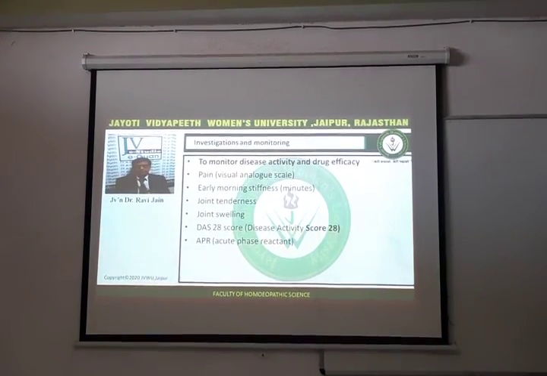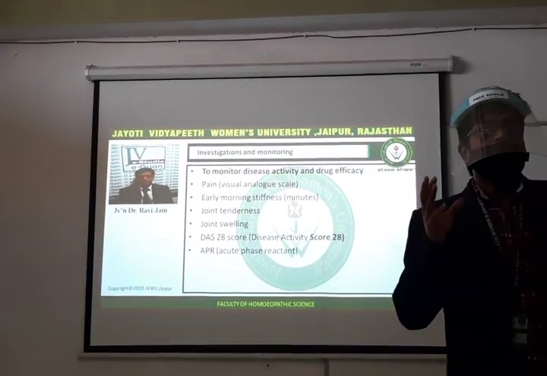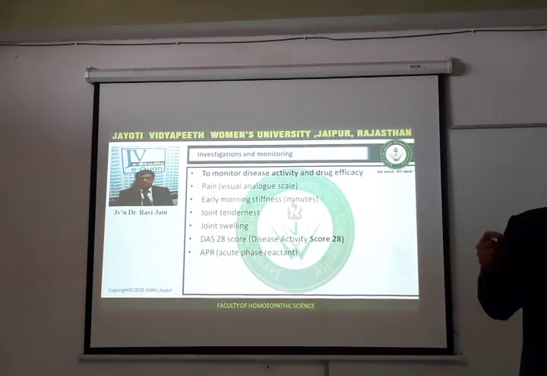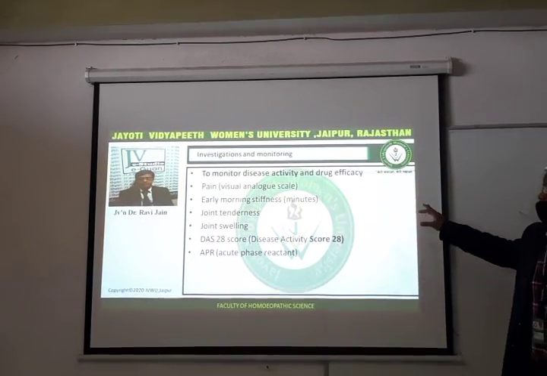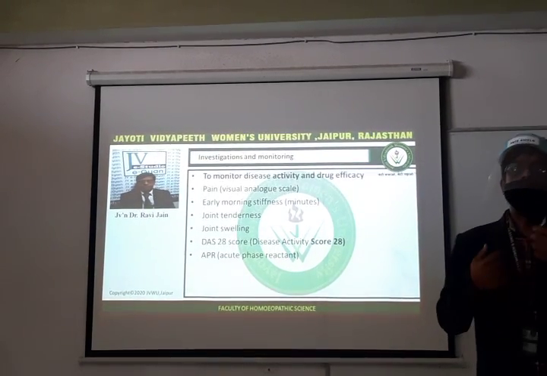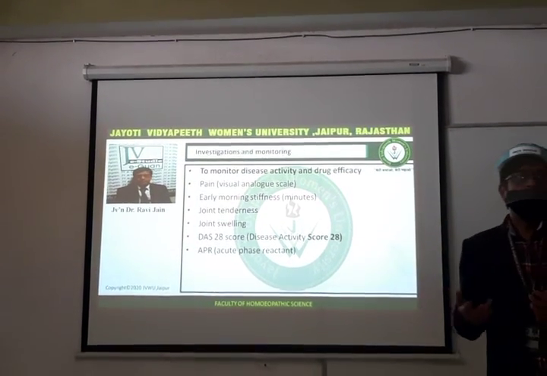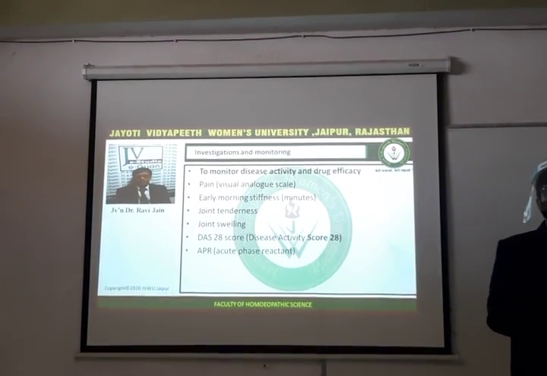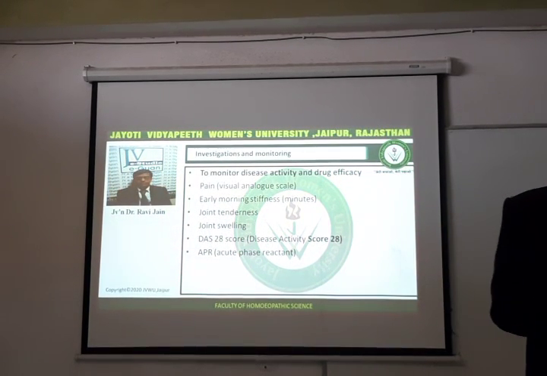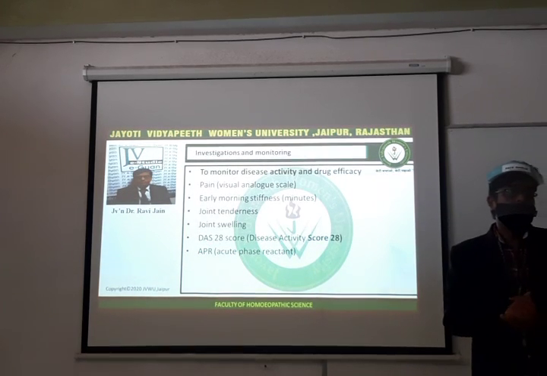First is the pain, measured by the visual analog scale. You ask the patient to tell you about the pain on a scale from 0 to 10: just tell me how your pain is. That is the visual analog scale. Then early morning stiffness: for how long did you have early morning stiffness? Tell me in minutes. When you started your treatment, you had morning stiffness for, suppose, 90 minutes. Now you are having morning stiffness for 60 or 70 minutes. That means your treatment is going in a good direction.